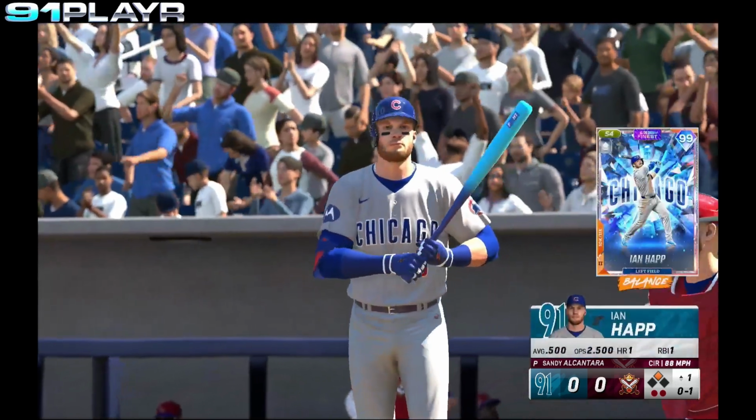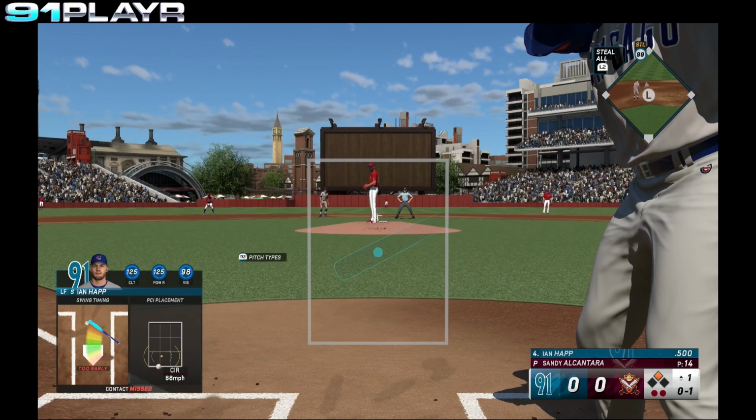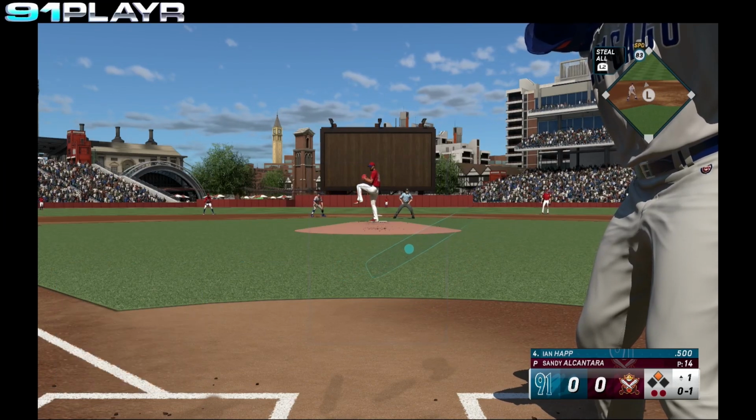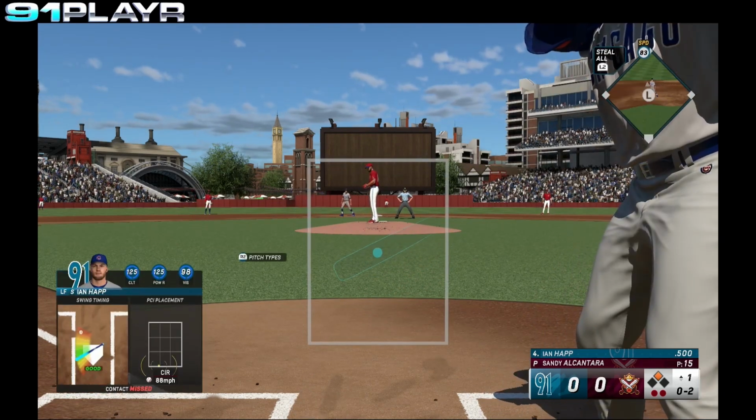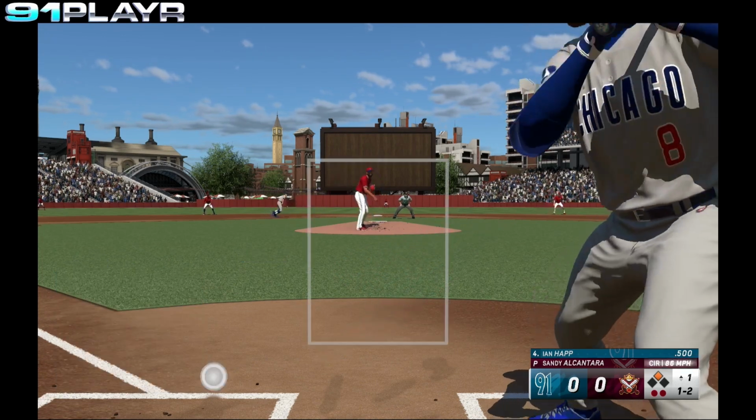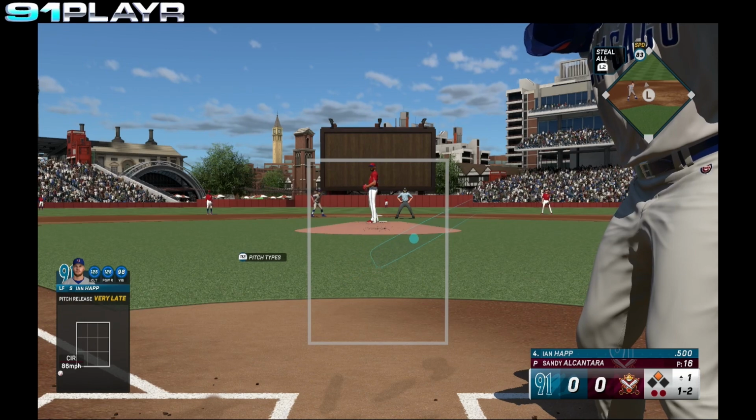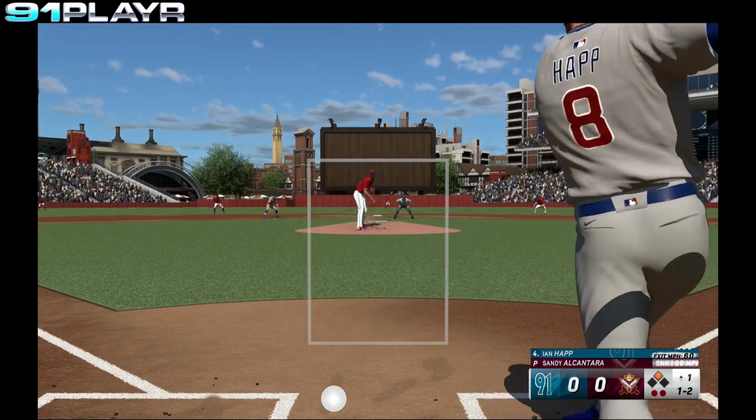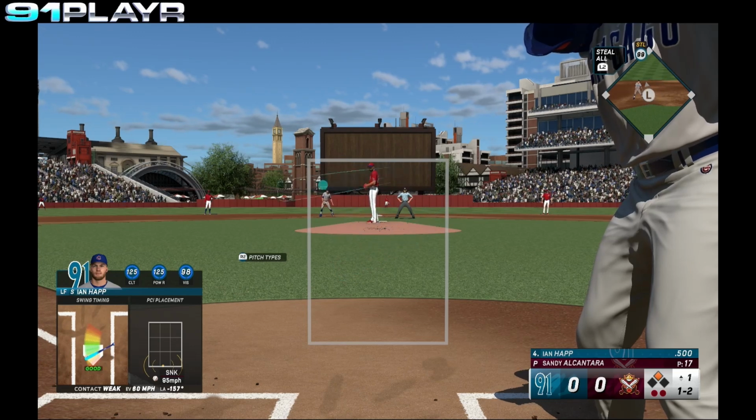Swing and a miss from Happ. No balls, 1 strike. 0-1's the count. Swing and a miss. 0-2 quickly to Happ. Ball outside. 1-2. Fouled away. Still 1-2.